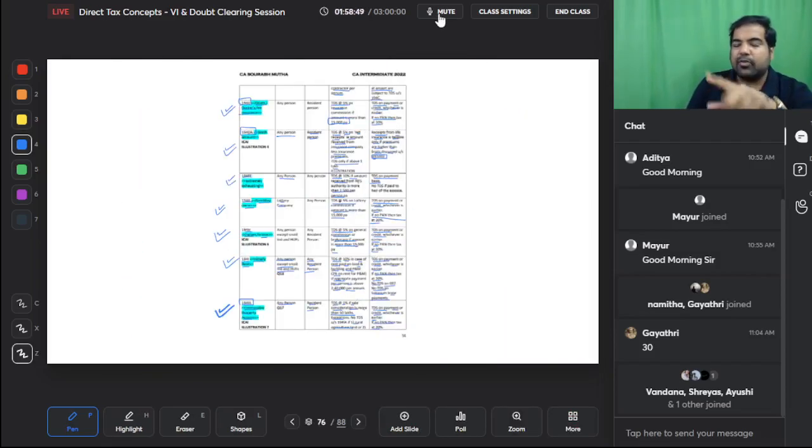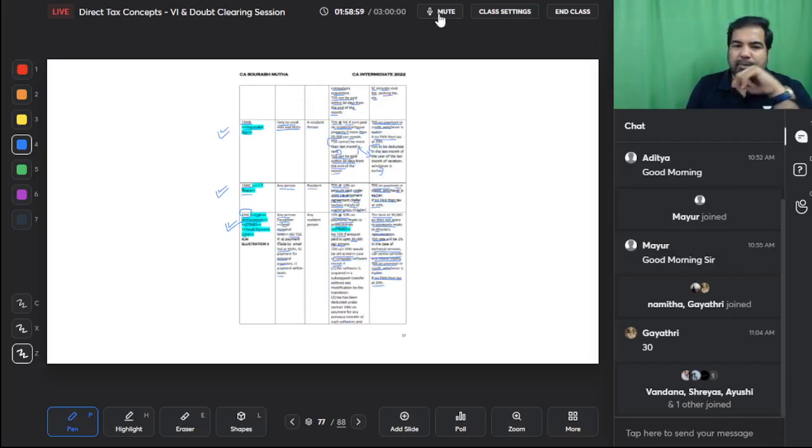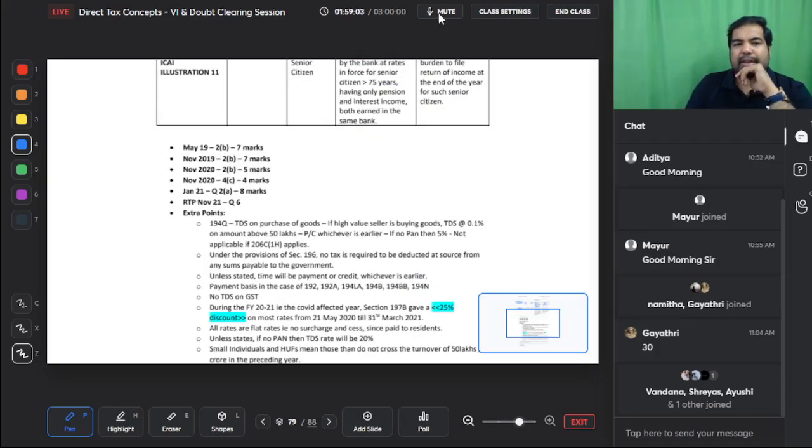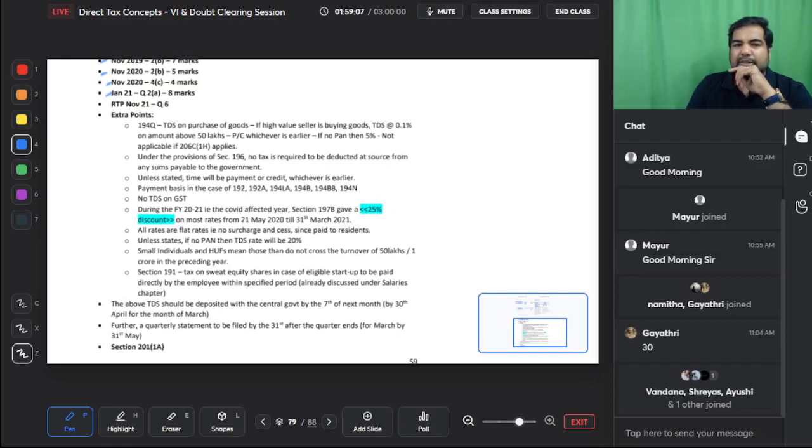The highest rate we've seen is 30% for bets and bigger bets, and the lowest rate we've seen is 1% for 194O, 194I, immovable property acquired, etc. It's only 1%. And the most common rate is 10%. As you can see, every year there is a question on TDS, every year without fail, guys.